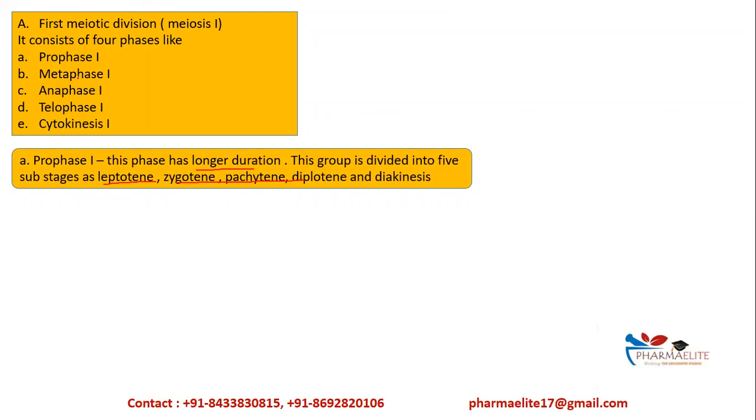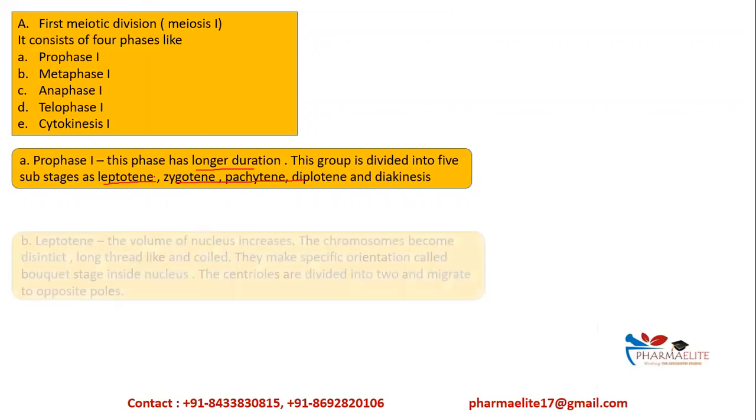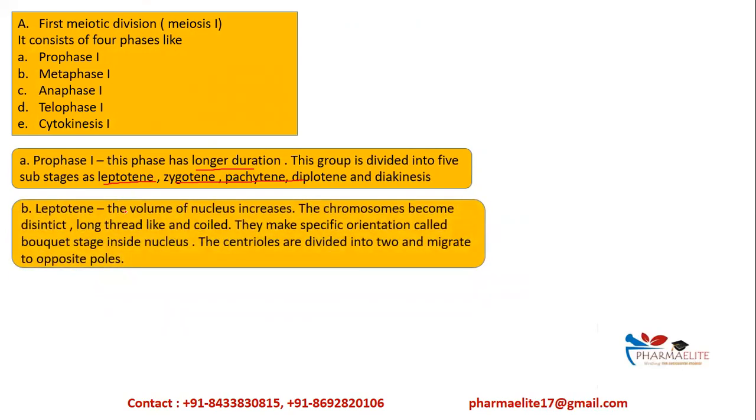We are just at prophase 1, and these are all substages in prophase 1. Now, what is leptotene stage? In leptotene stage, the volume of the nucleus increases. The chromosomes become distinct, long, thread-like, and they start to coil up. And they make a specific orientation, that is a bouquet-like arrangement inside the nucleus.